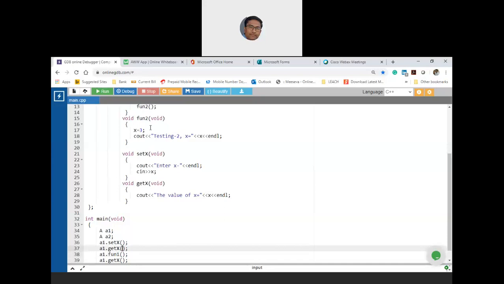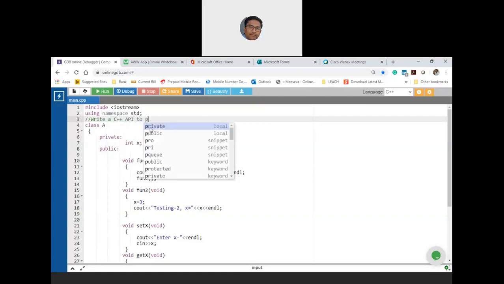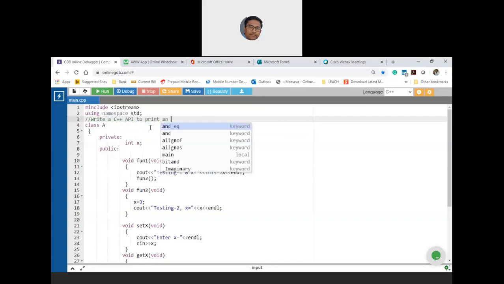Assume that you are asked to write a C++ API to print an array using recursion.